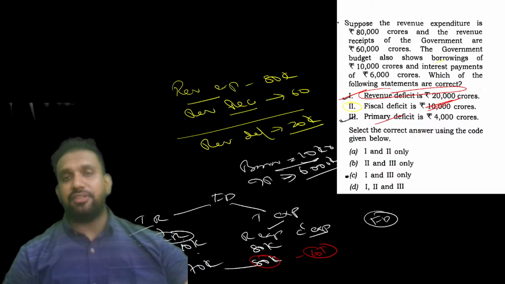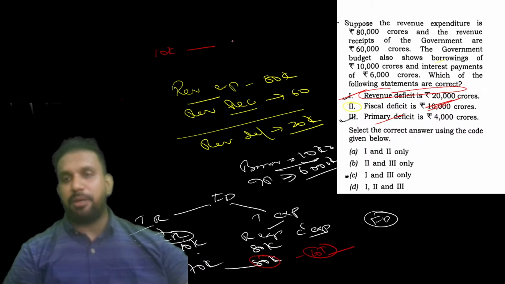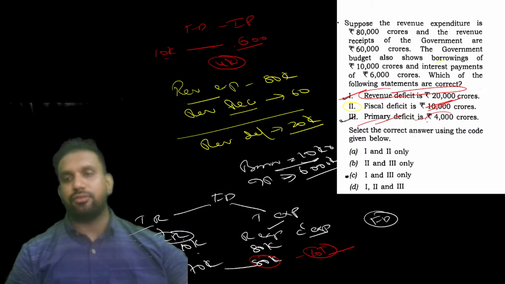The primary deficit is nothing but, fiscal deficit क्या आया? Fiscal deficit is how much? Okay. Then we are taking 10,000 as the fiscal deficit. So 10,000 minus interest payments, because what is the formula of primary deficit? Fiscal deficit minus interest payments. What is the fiscal deficit? 10,000 crores. What are the interest payments? 6,000 crores. So 10 में से 6 गया तो we get what? 4,000 crores. So the answer is 4,000 crore.